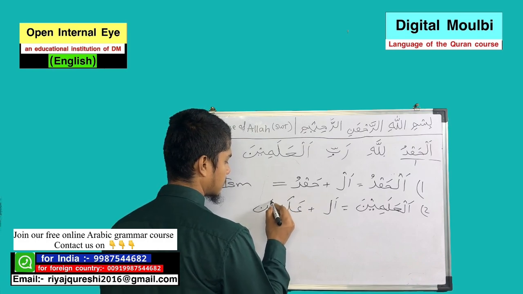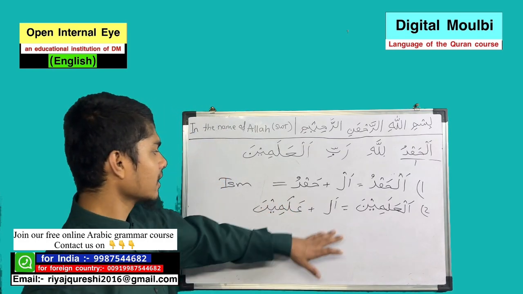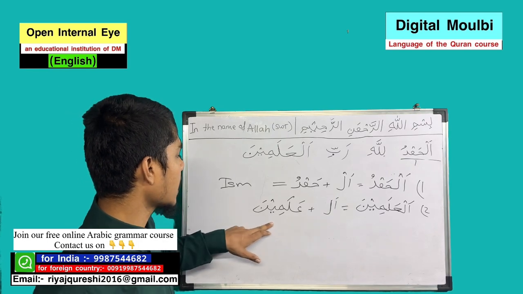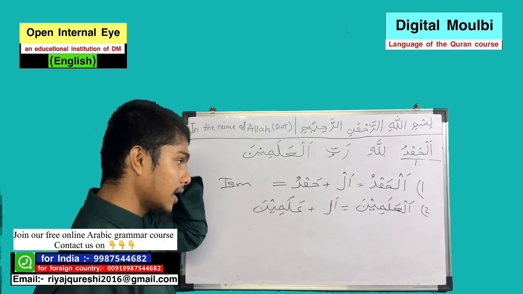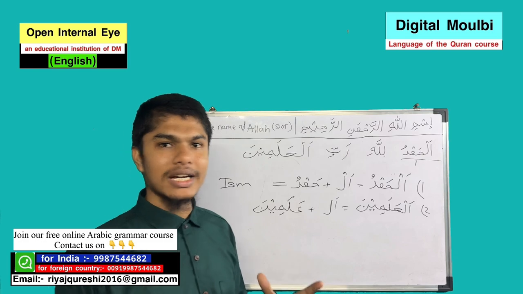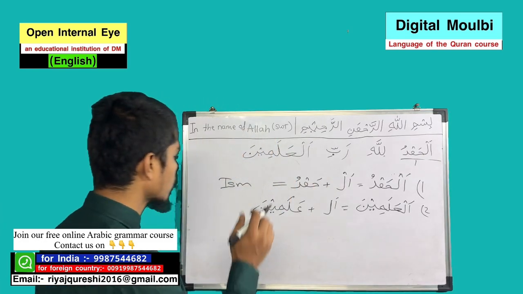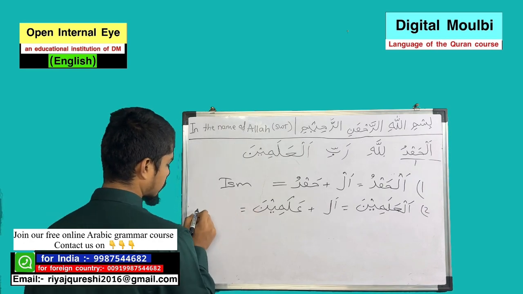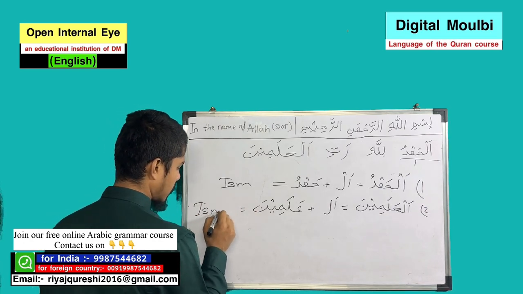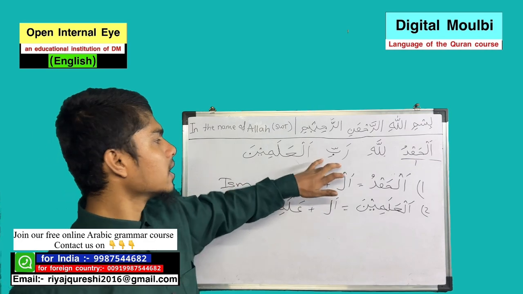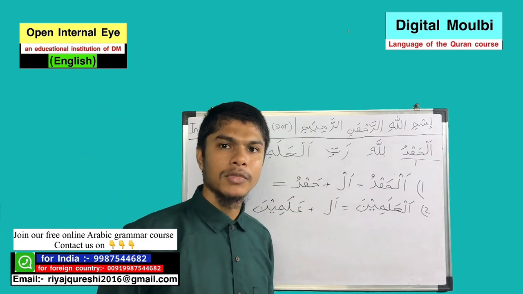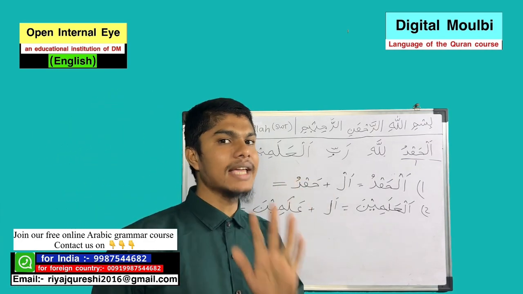So this word matches our condition. It has one of those signs, which is al. That means this word is an ism. So in this verse we have found two words that have signs of ism.